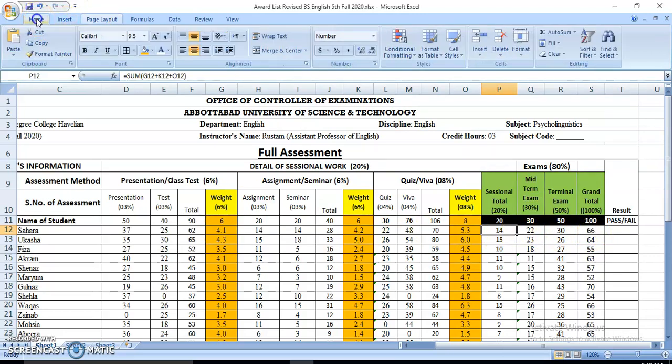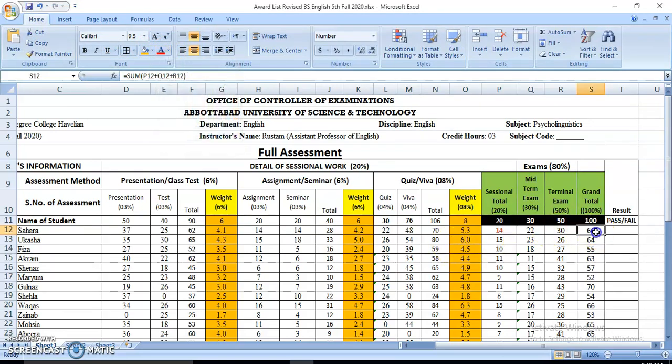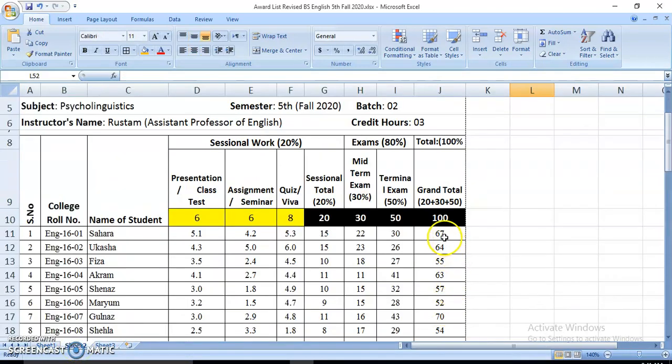So let me change the color so that I can show you how the result changes. This is 14. Now this is 66, and now I'm going to change it. Even this will change. Let's say in another test, or when the student reappeared, he or she got, let's say, 39 marks. Here I'm going to enter 39. Now see, this is now 76, automatically 5.1, and here is 15, here is 67. And when you go to the next sheet, again it has changed to 67, as you can see here.